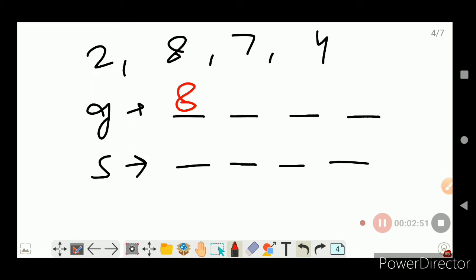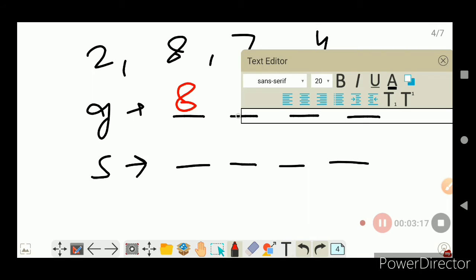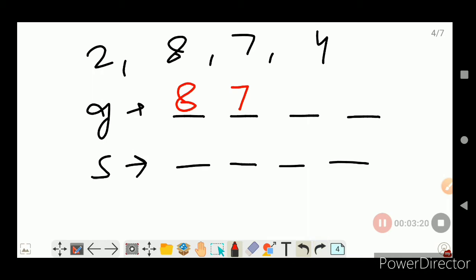Now remember the condition: we can't repeat the digits. If repetition were allowed in the question, then we could make 8888 as the greatest number. But we are not allowed to repeat the digits, so we can't do this. We have to use the other digits. We have used 8, so the next greatest digit is 7, so we will use 7 here. Then we can use 4 and then 2. So 8742 will be the greatest number with the given digits.